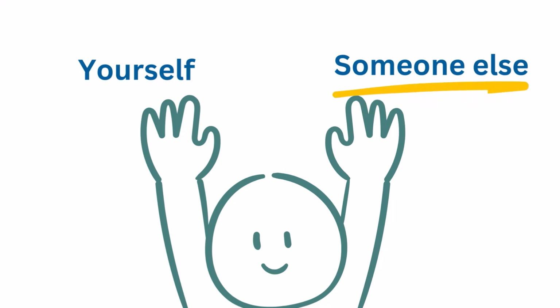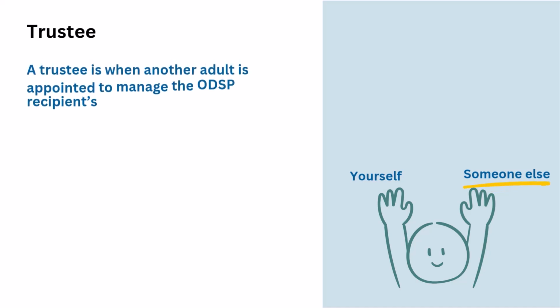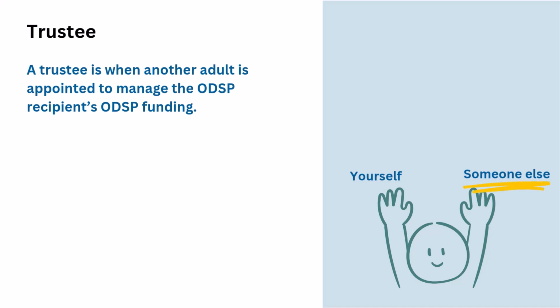You'll notice when you select that you're doing the form for someone else, a whole other area opens up, and this is the area on Trustee. Trustee is simply a person that is appointed by ODSP to manage someone else's ODSP funding. So for instance, a parent is appointed to manage their child's ODSP account funding.